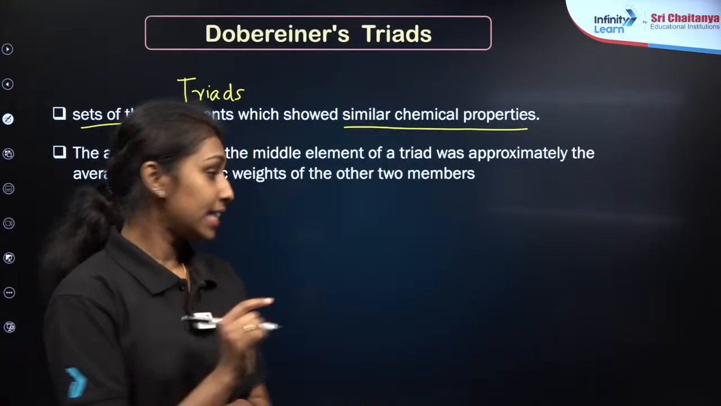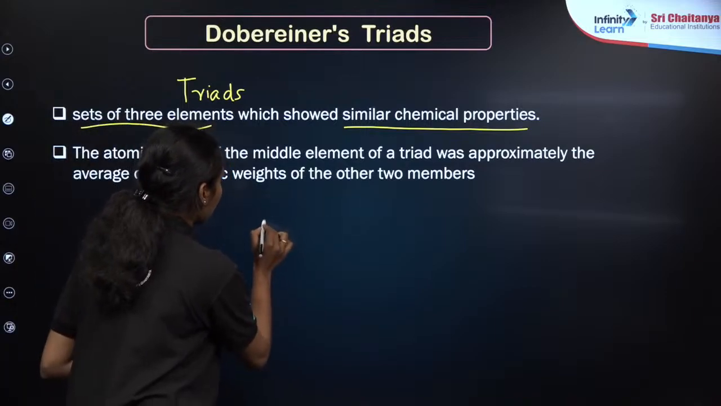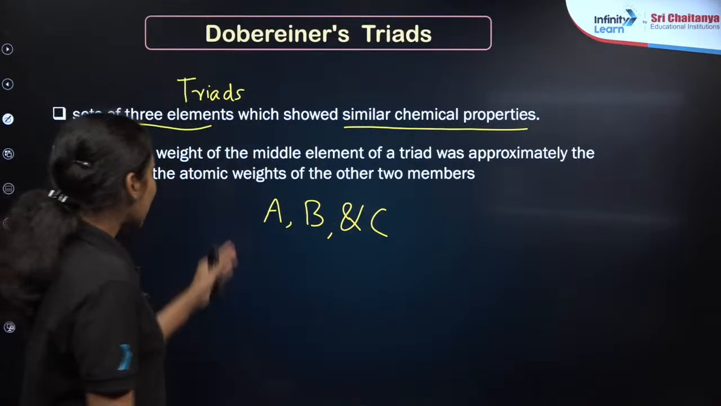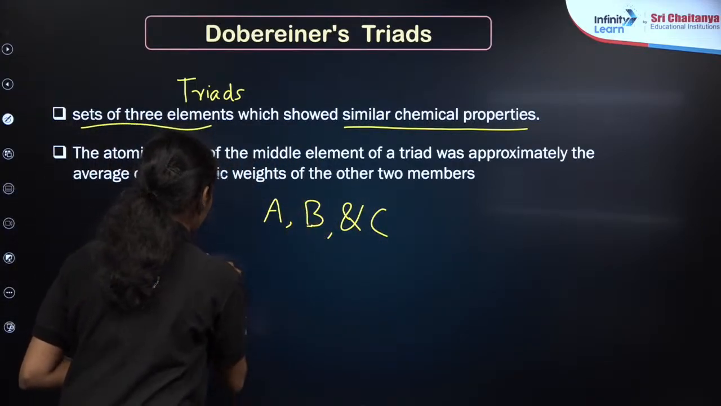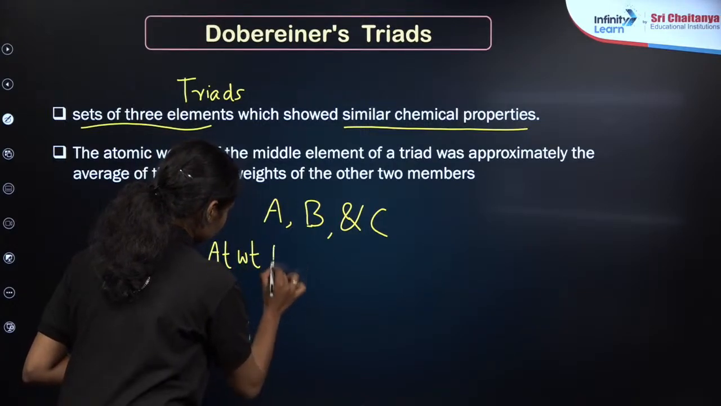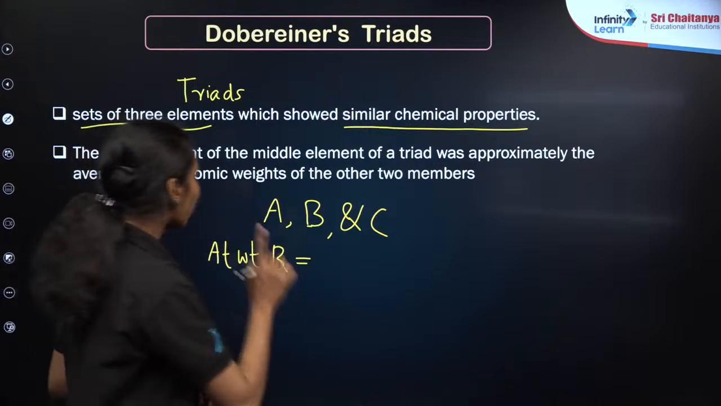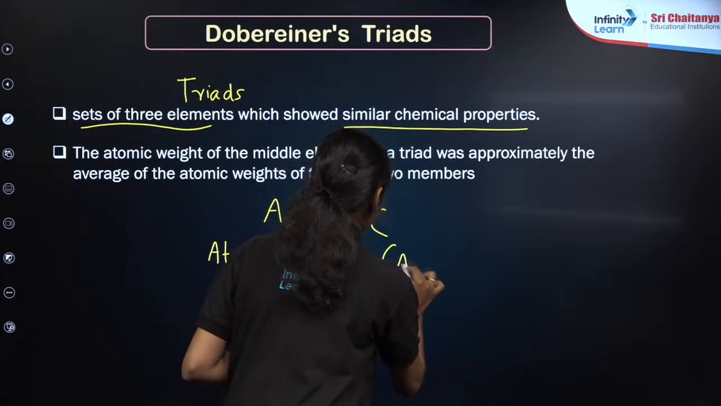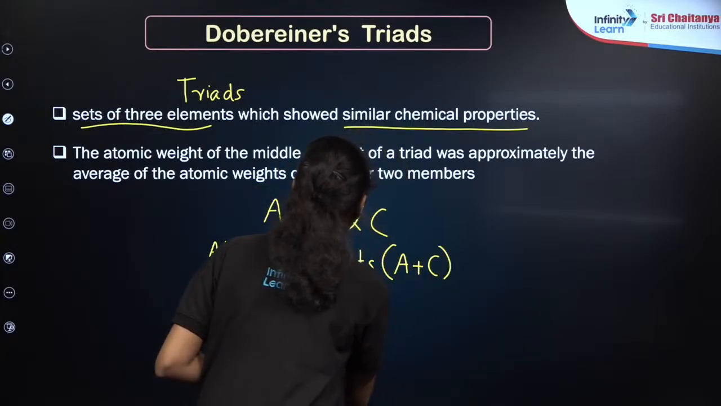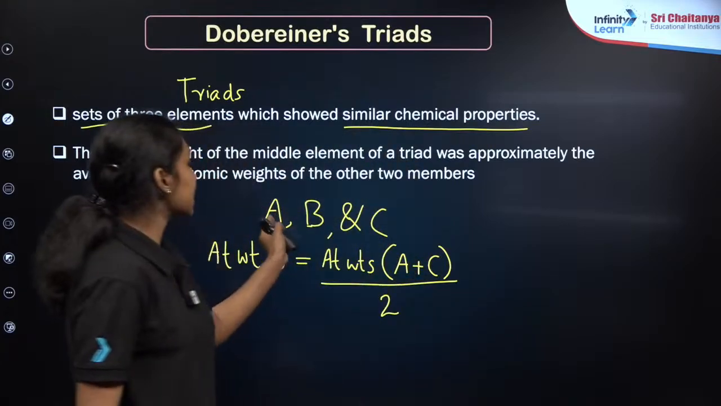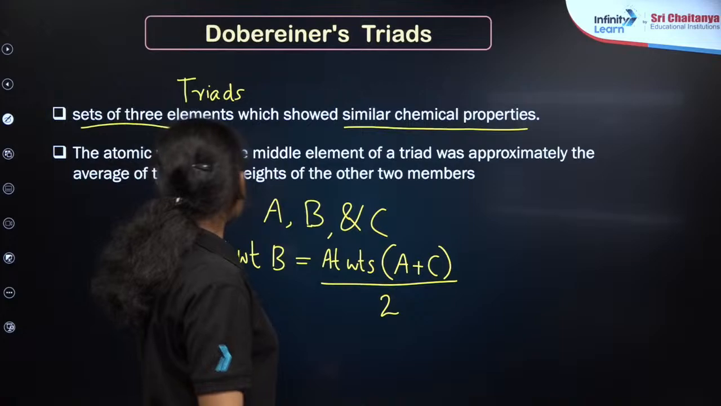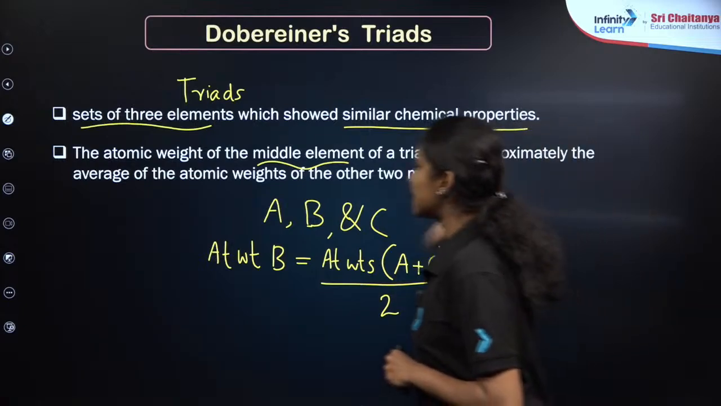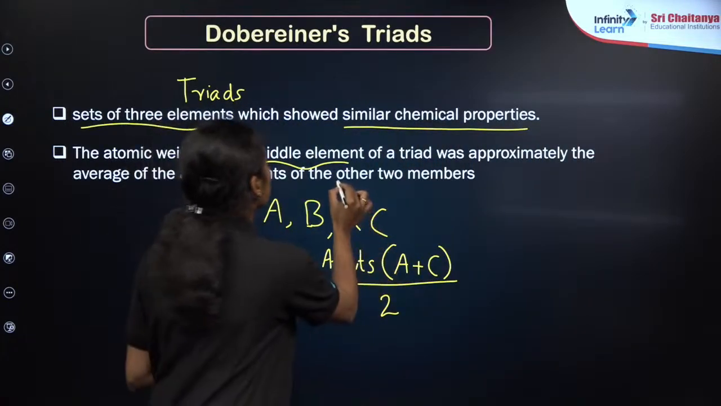He also made a conclusion that if you are taking 3 elements, for example A, B and C, which are the 3 elements in a triad, the atomic weight of B is equal to the average atomic weight of the first and last elements, that is A and C. Also, it is said that the atomic weight of the middle element, for example here B, of a triad was approximately the average of the atomic weights of the other 2 elements.